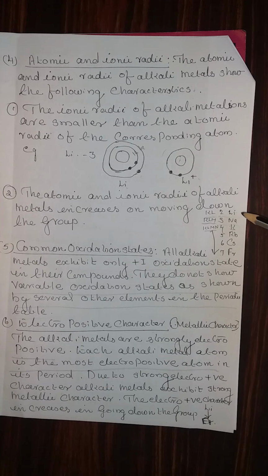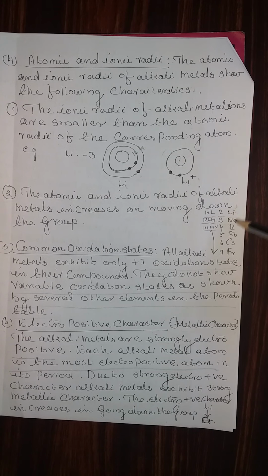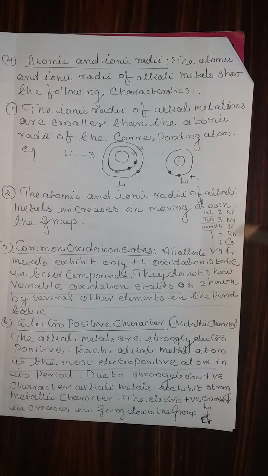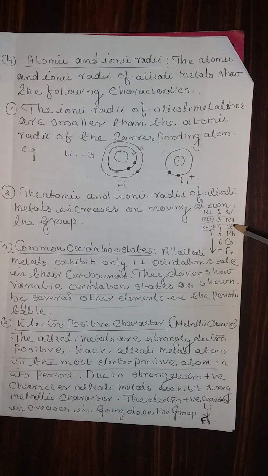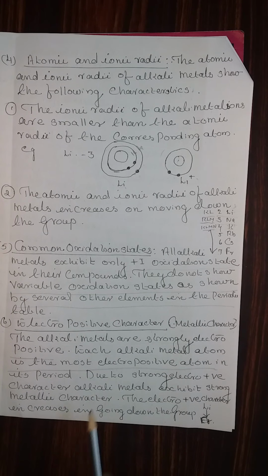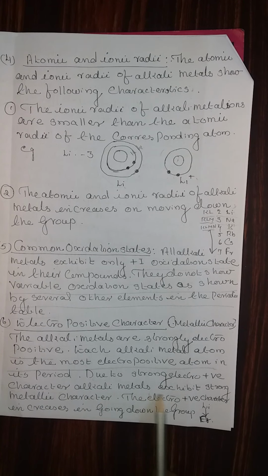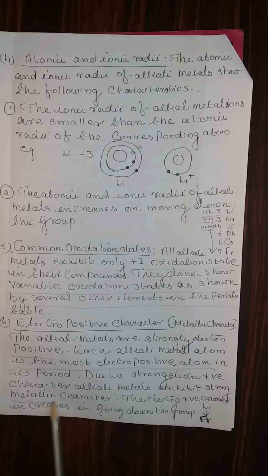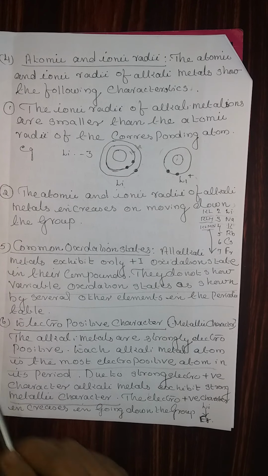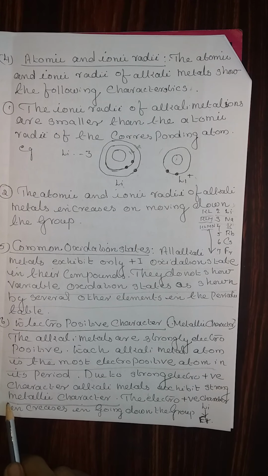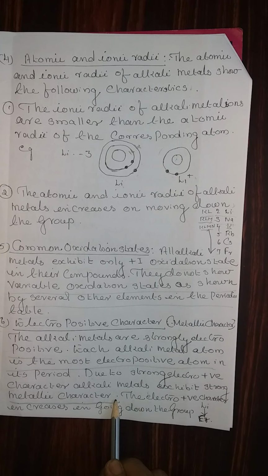In the second period, the most electropositive is lithium. In the third period, the most electropositive is sodium. In the fourth period, the most electropositive is potassium. Due to the strong electropositive character, alkali metals exhibit strong metallic character, because highly positive nature actually means strong metallic character.